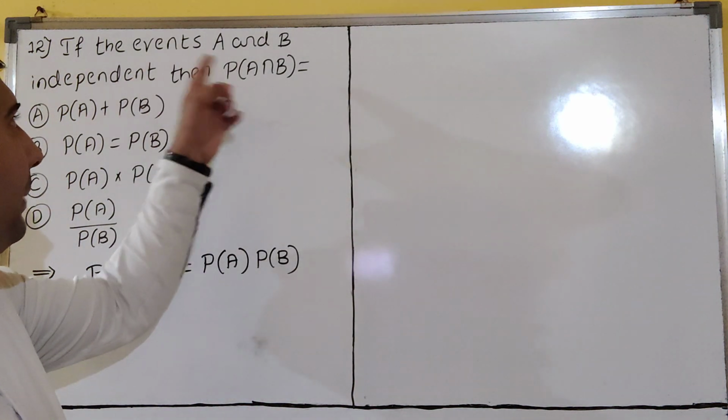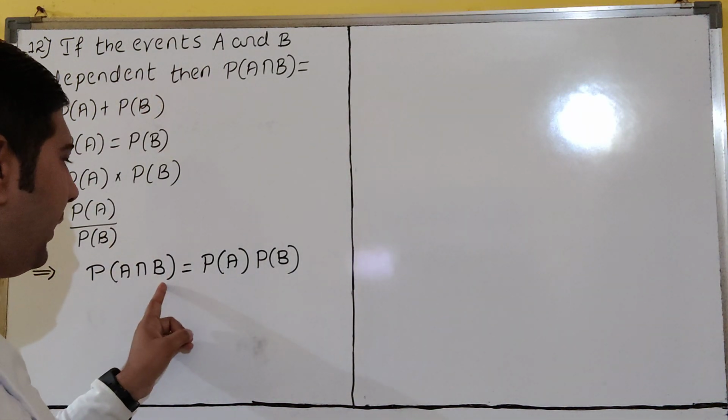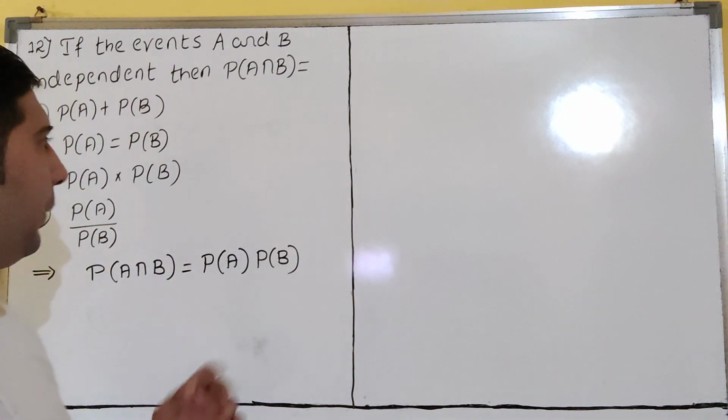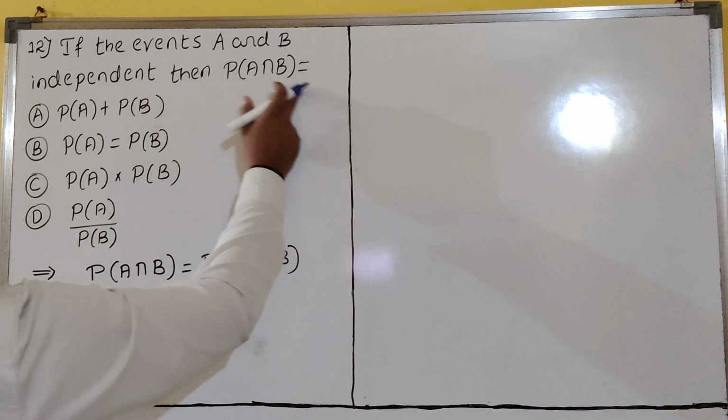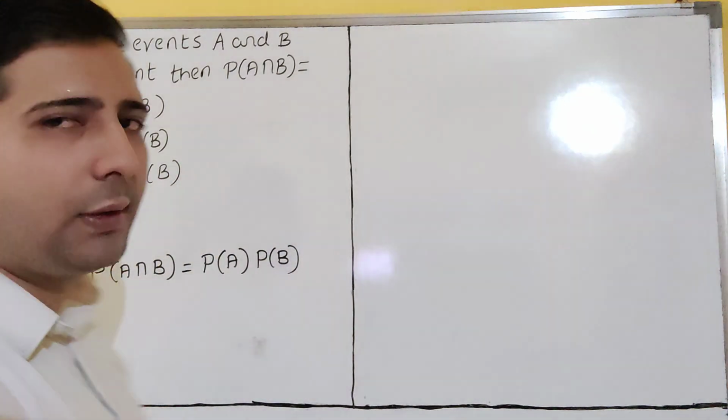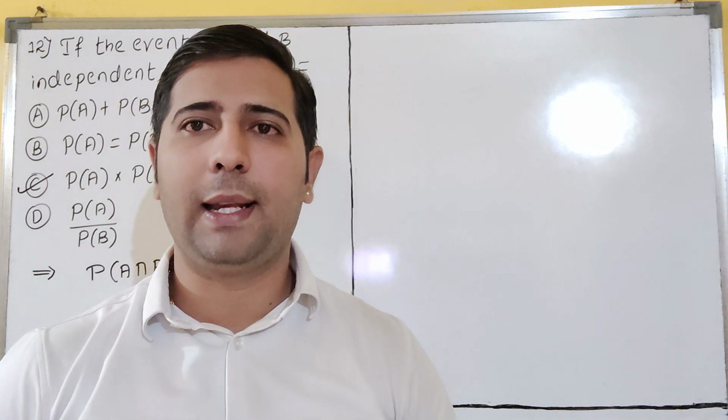So if A and B are both independent, do you know what P of A intersection B is? It is P of A into P of B. So which option matches? You see, P of A intersection B is equal to P of A into P of B, that is matching with option C, dear students. So C is the correct answer. Please copy this. We will see the next question, dear students.